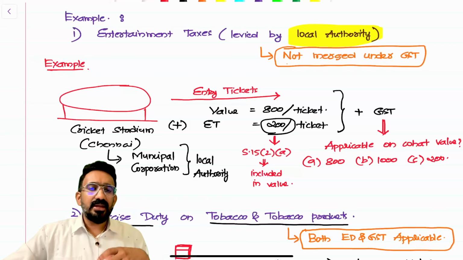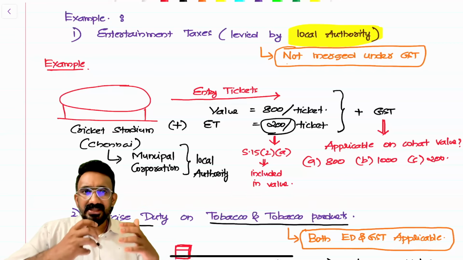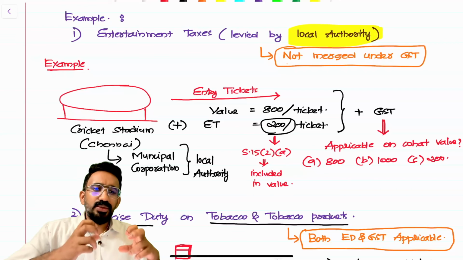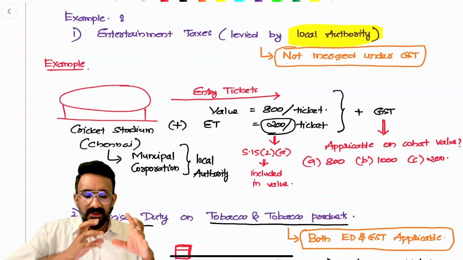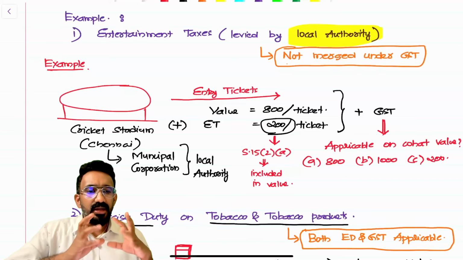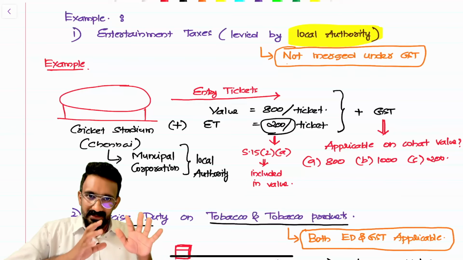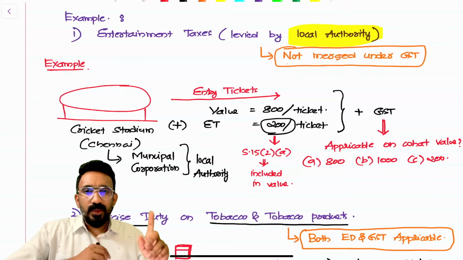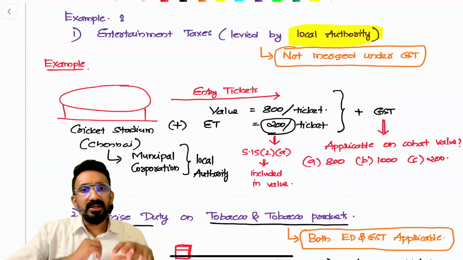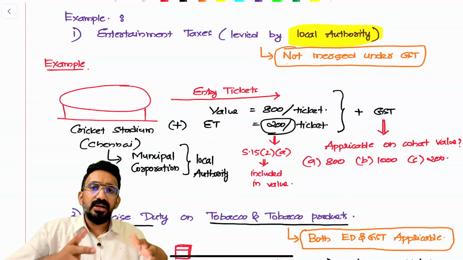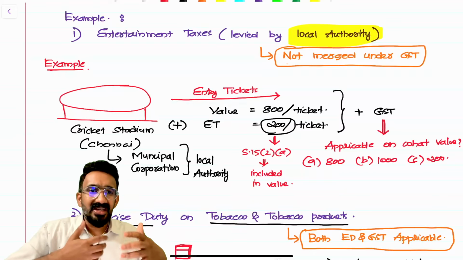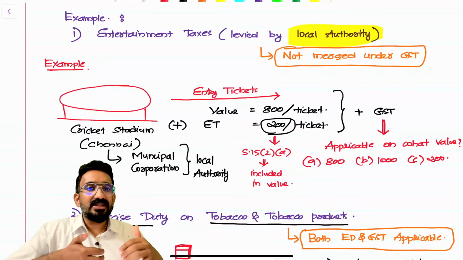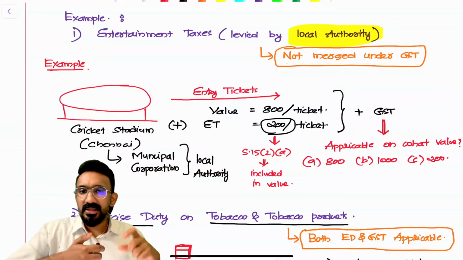they decided that since GST is divided between central government and state government, they would still keep certain revenue streams for local authorities, still continued even after GST. And one such structure that they have built is entertainment taxes. Even after introducing GST, they did not merge the entertainment taxes levied by local authority into GST, which means what,